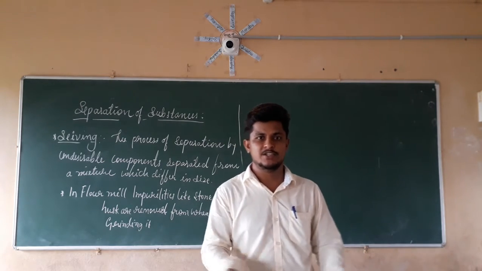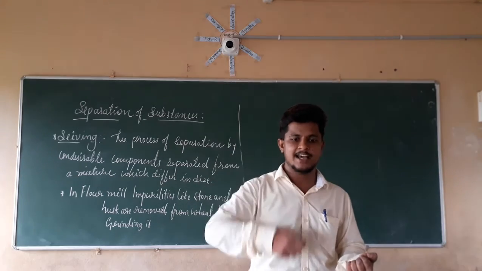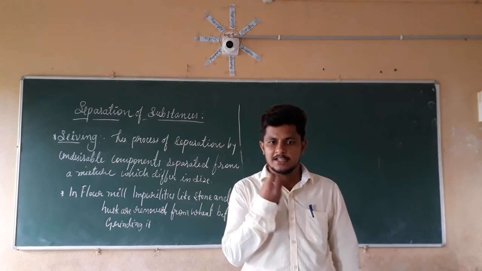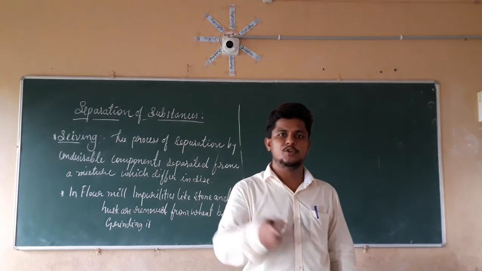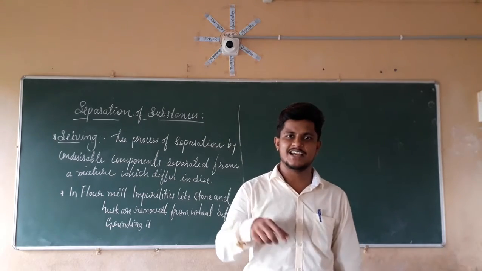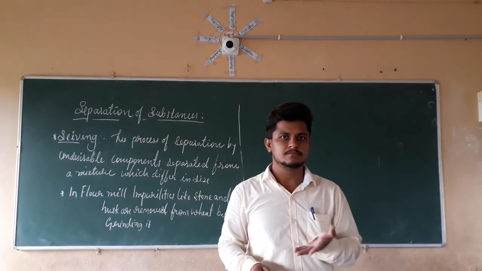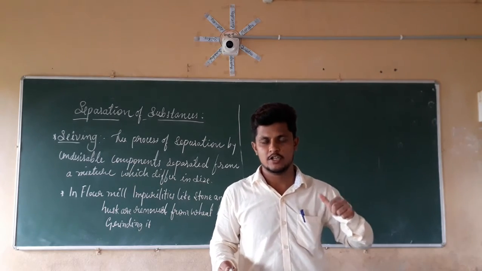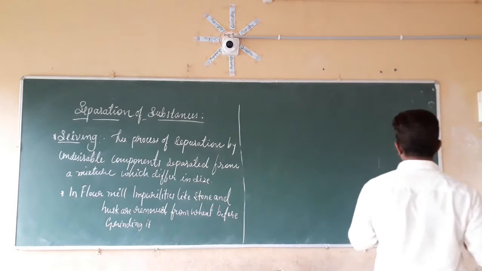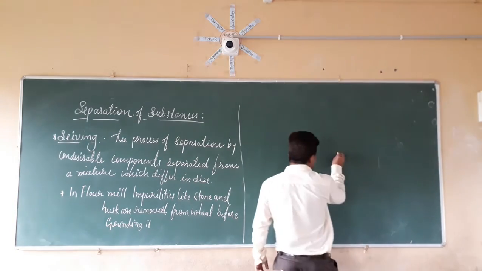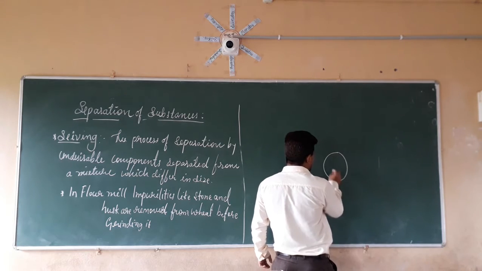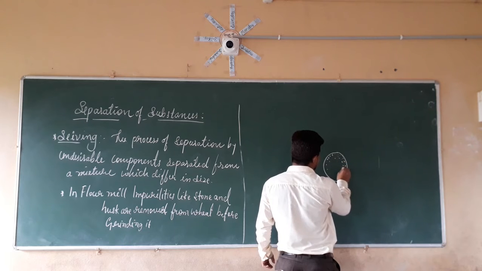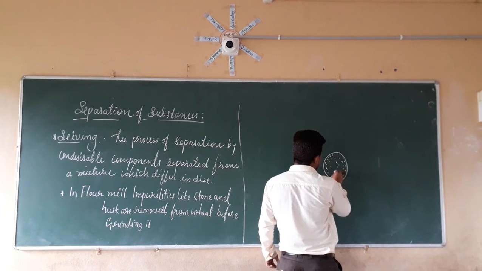In that sieve they add the atta, and they continuously rotate or stir it, so that the pure atta comes out, and the impurities present in that atta remain in the sieve only, so those things are separated by using the sieve. In the same manner, if we take the surface of the sieve, it will have tiny holes like this. A standard sieve will have tiny holes.